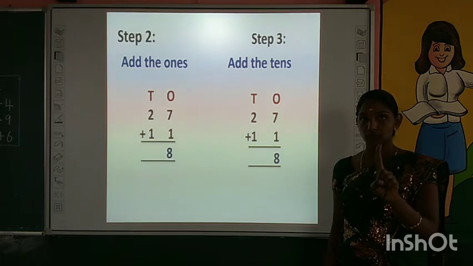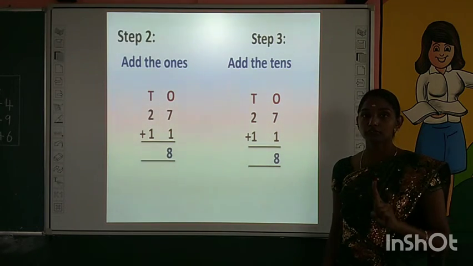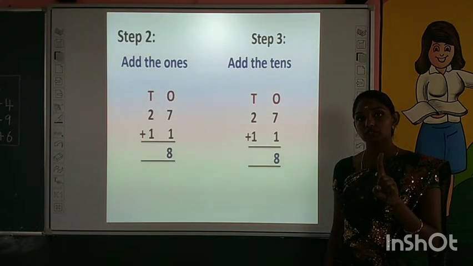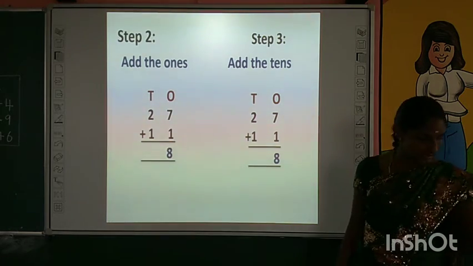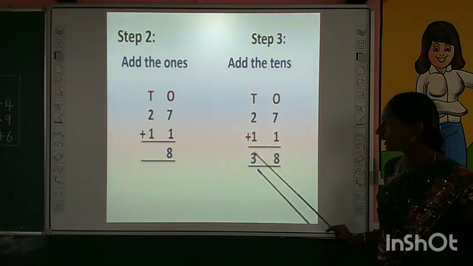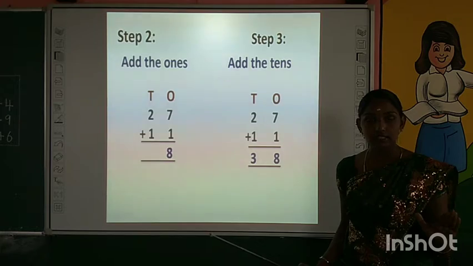One finger in your hand. Now start counting forward. What's the number after 2? 3. What's the answer? 3. 2 plus 1, 3. Are you all clear with the steps?